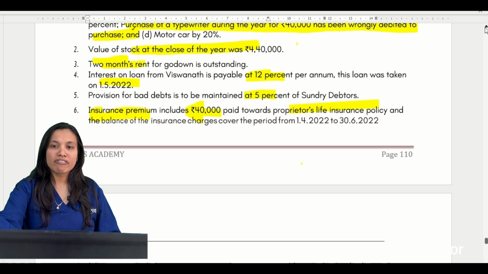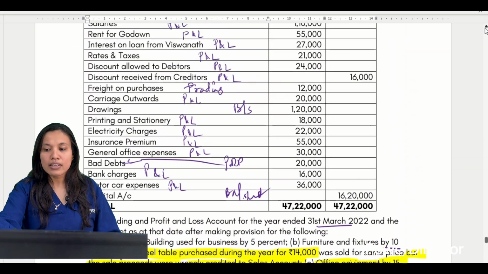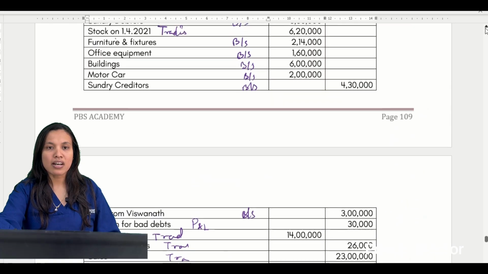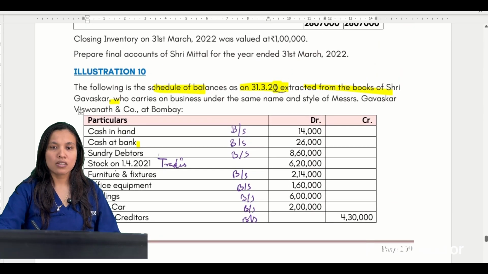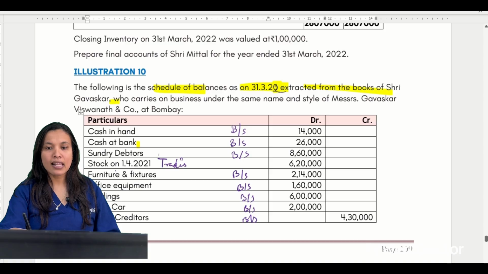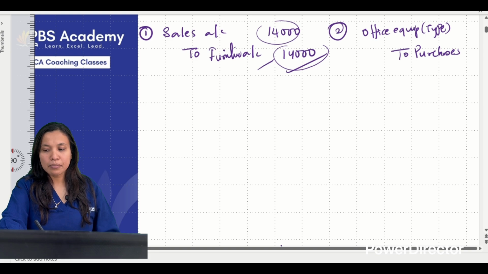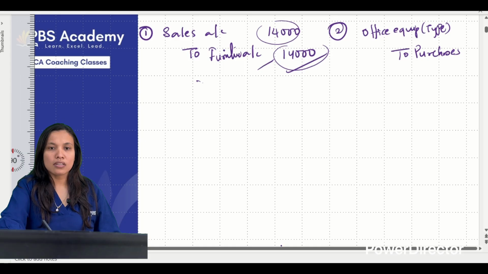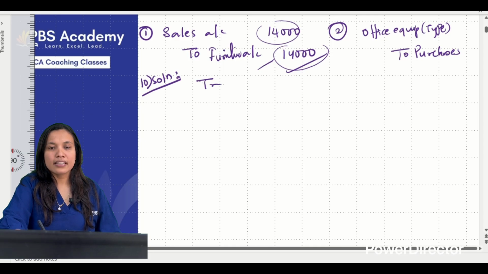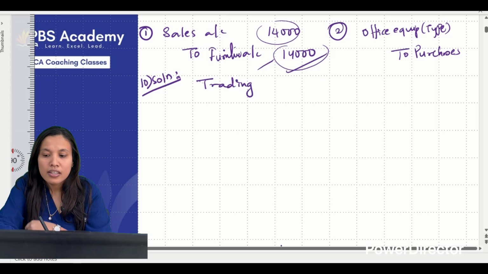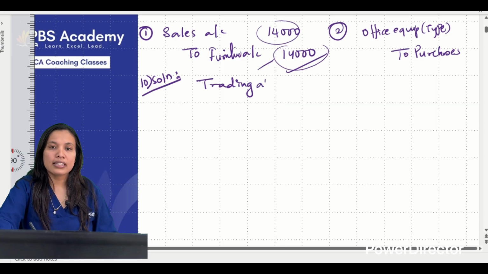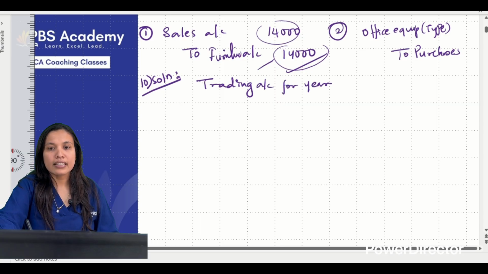So we are supposed to prepare final accounts in the books of Mr. Vishwanath. Let us put the heading: in the books of Mr. Gavaskar Vishwanath, trading, P&L and profit and loss account. Shall I prepare the trading account here? Let me prepare it. In the big one, under solution, put the heading trading account. First put the heading in the books of Mr. Gavaskar, it was given, Gavaskar Vishwanath. So trading account for the year ended.